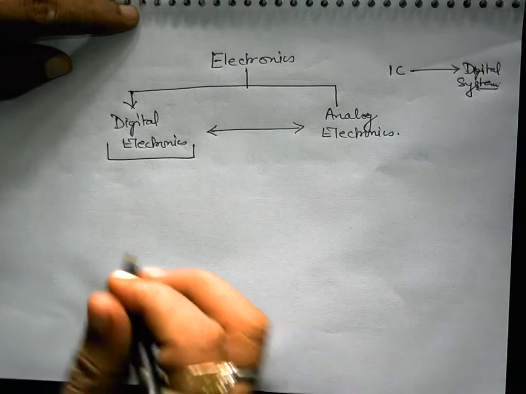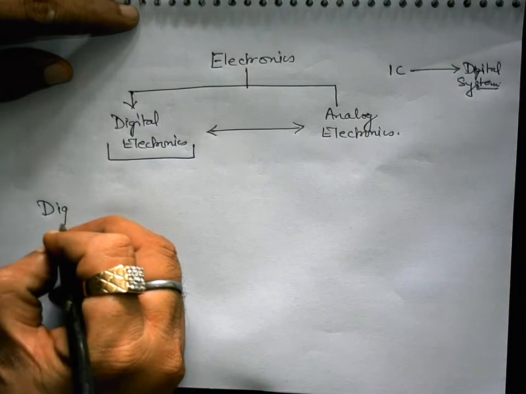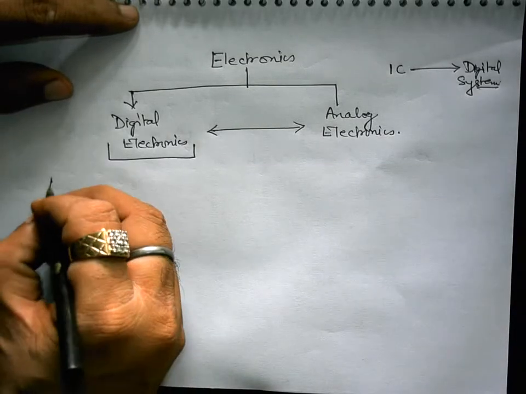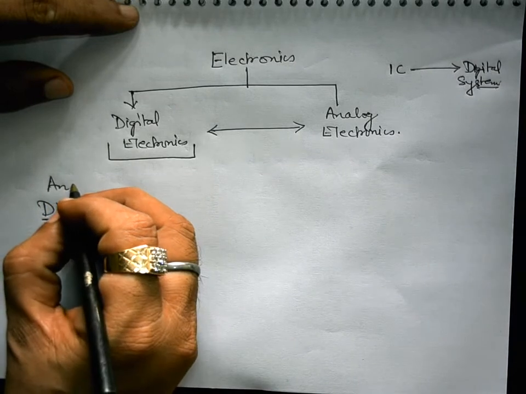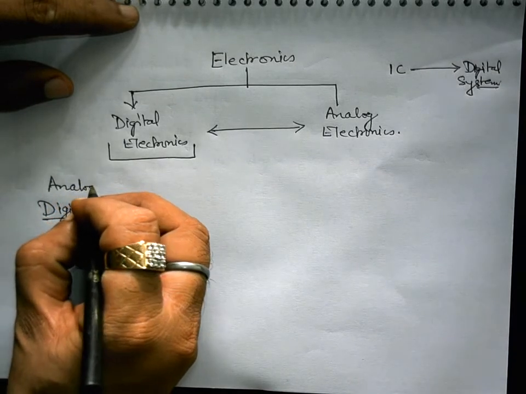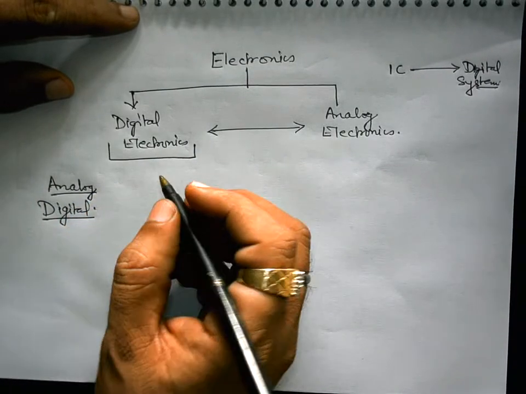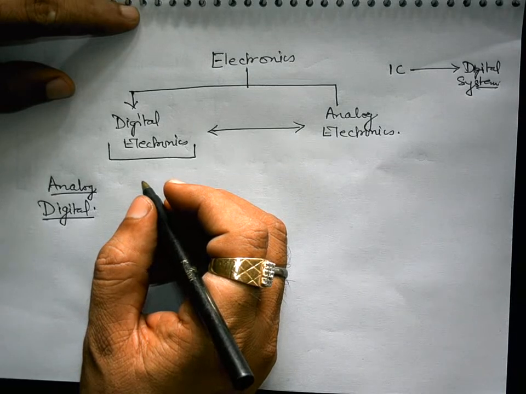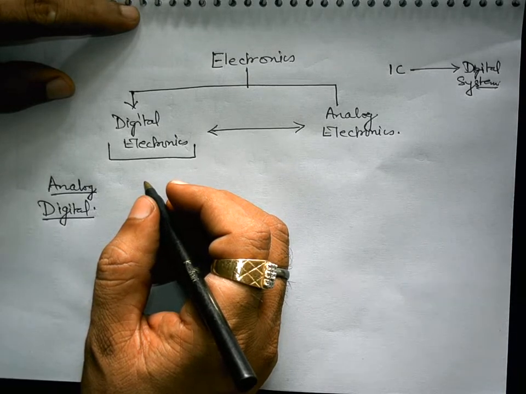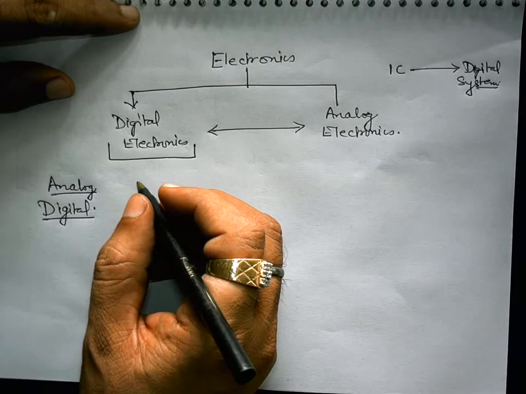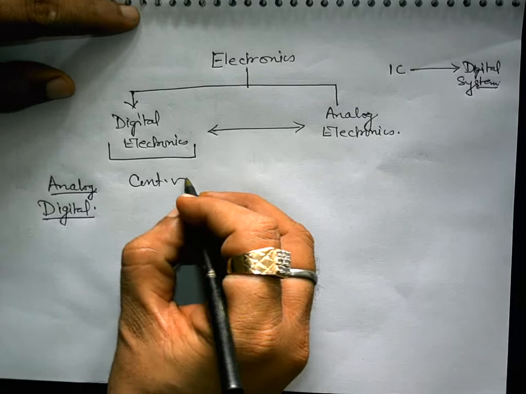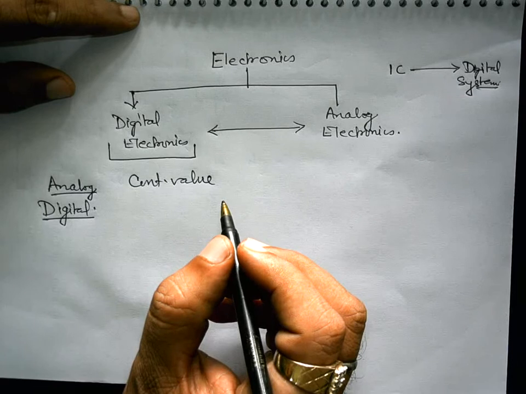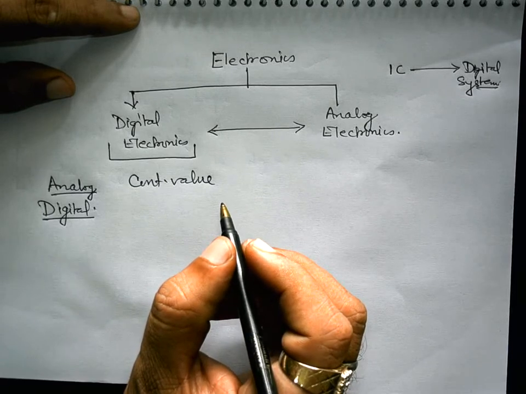So if I wish to define what is digital and what is analog, we should know clearly the difference between these two. Basically, a quantity which has continuous value, generally continuous in time also, comes under the category of analog quantity or analog signal.